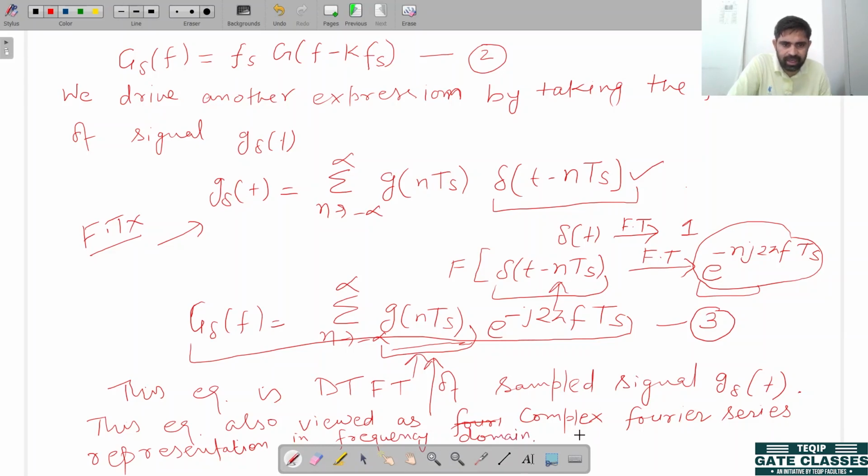And G of nTs is the Fourier series coefficient. So we obtain a very useful expression.